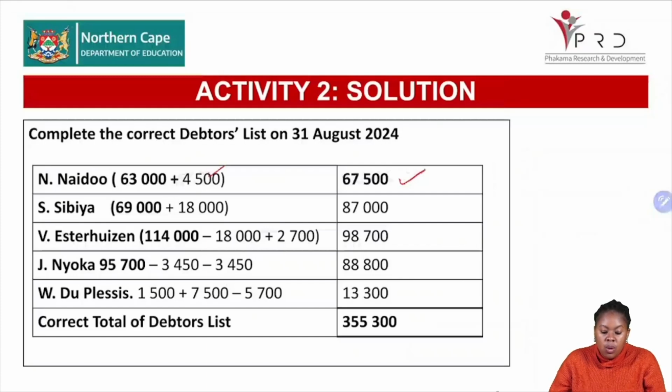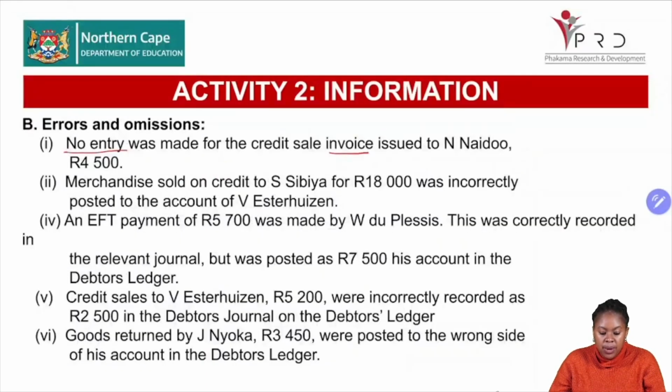Right. Then we go on to the next transaction, which says merchandise sold on credit to S. Sibeya for 18,000 was incorrectly posted to the account of V. Esterhazen. So there is an issue with the two accounts. Do you see that? So what do we need to do in this regard? Does this involve the debtors control? No, it's only involving the debtors list.